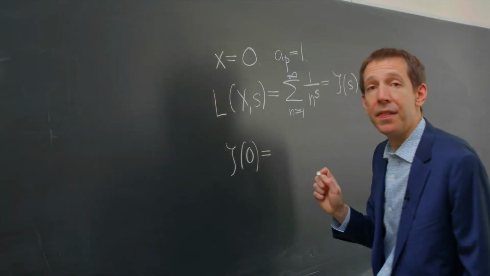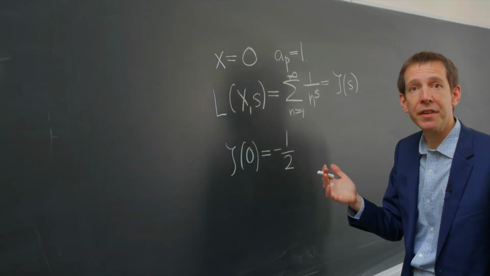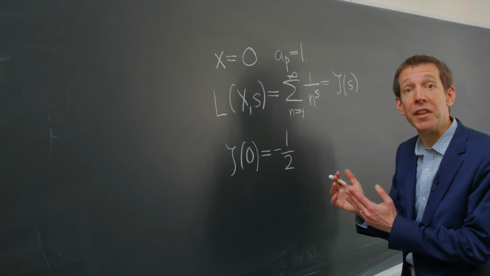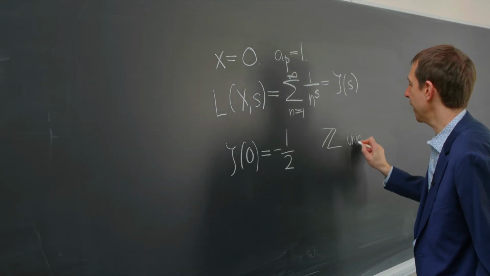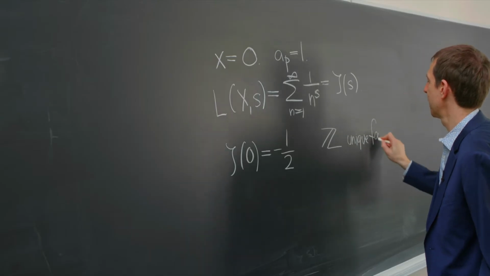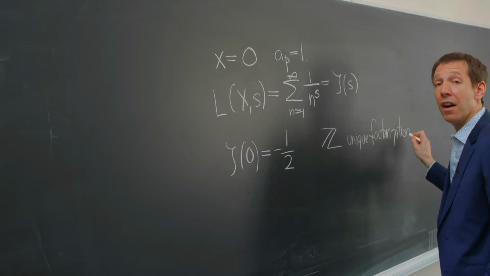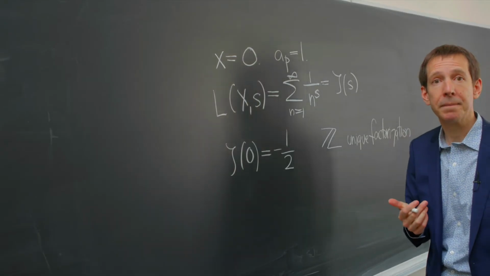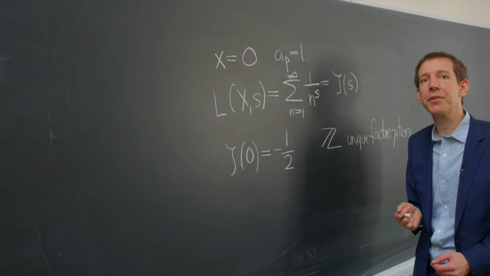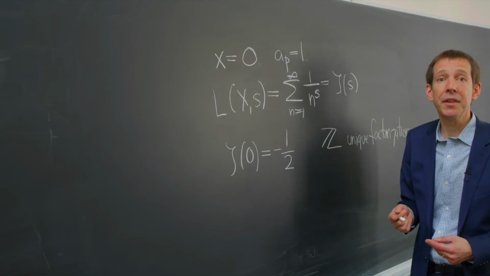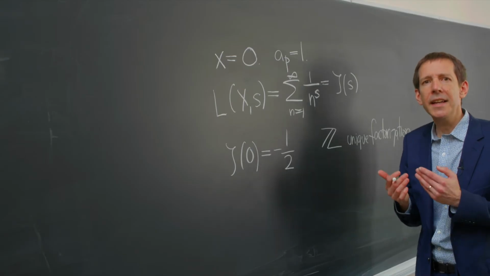The fact that zeta of 0 is equal to -1/2 turns out to be equivalent to the fact that the integers have a unique factorization. This is a special case of the Dirichlet class number formula, which relates special values of certain L functions associated to number fields to the orders of class groups. Here's something more exotic.